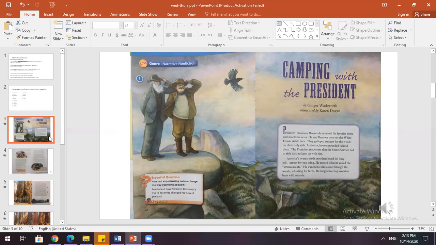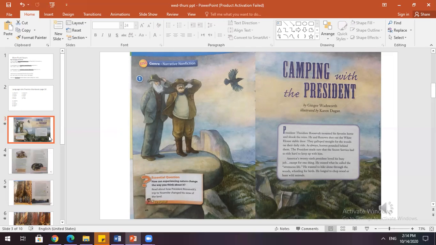Okay, so look for illustrations, look for the names of the people and places here. Think, what do you think this is going to be about? Look at the picture on page 46. Here we have President Theodore Roosevelt. All right, and what clues does this illustration give us about him? It seems that he is peering into a valley, or he is looking ahead. He probably enjoys nature. All right, so let's start reading.